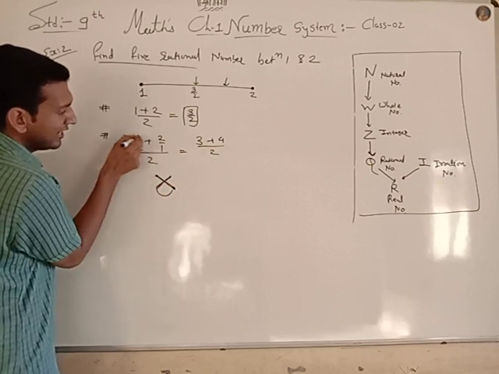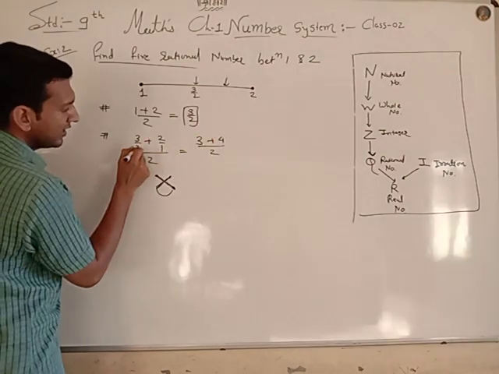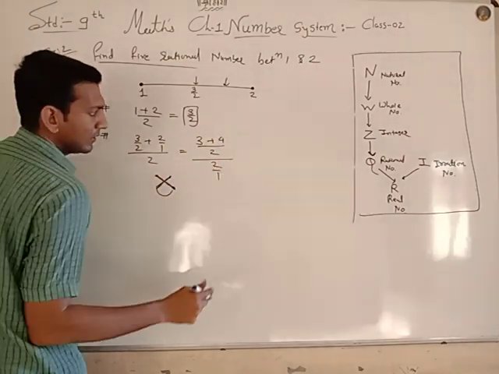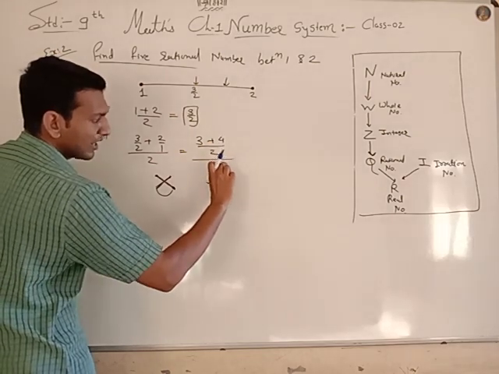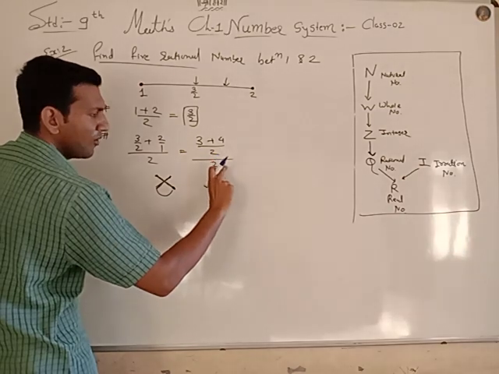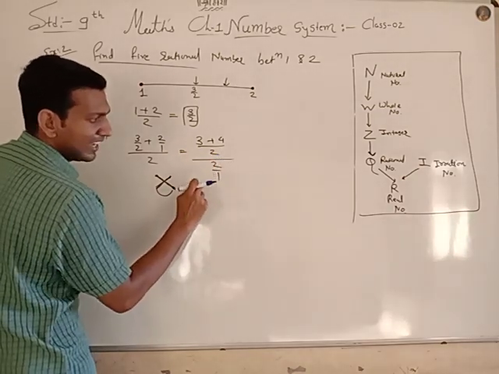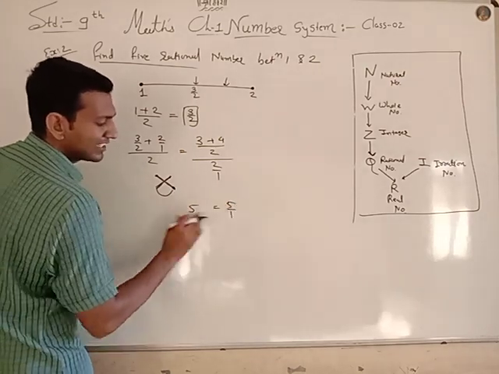Okay, first diagonally multiply: 3 ones are 3, 2 twos are 4 and 2 ones are 2, and 2 is already there, and the numerator is in the form of fraction, so you should write the denominator in the form of fraction. So 2 by 1, your answer is 1. 1 is the identity element, so if you write 5 or you write 5 by 1, both things are the same.